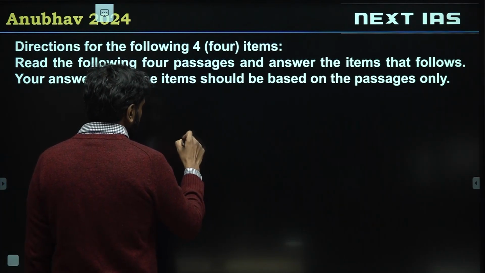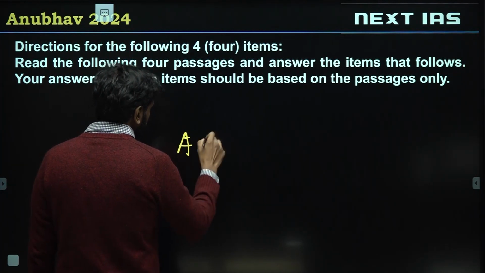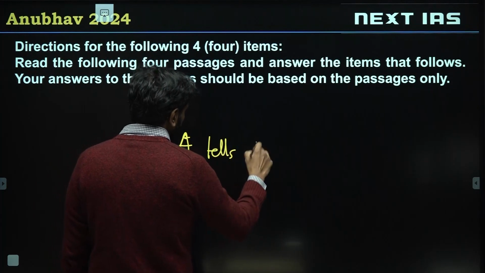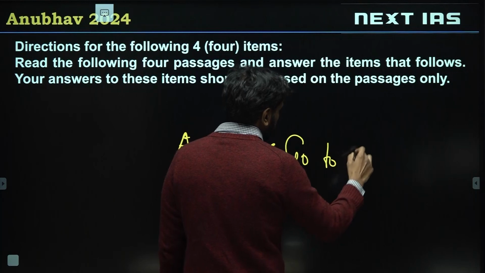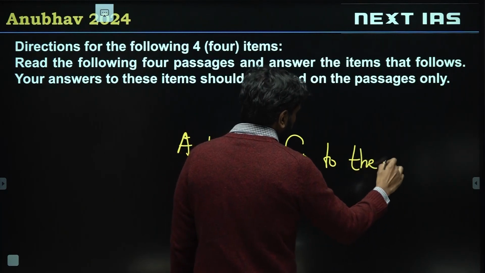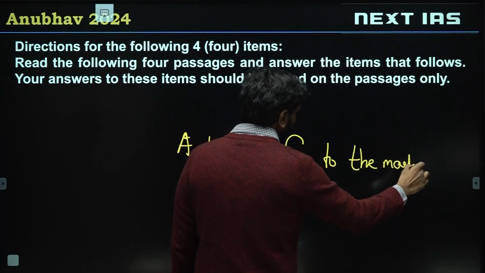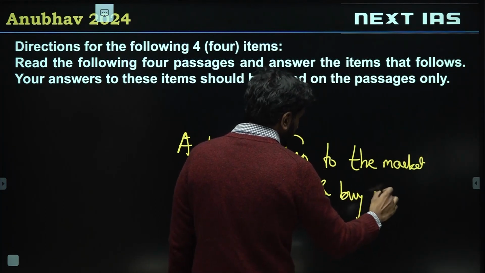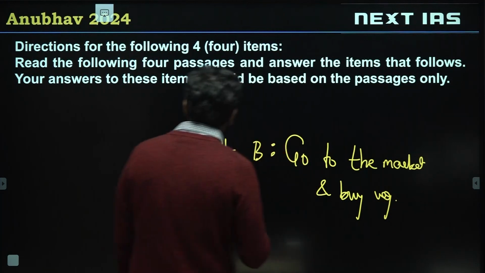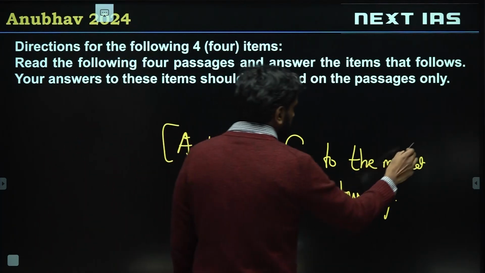So it basically means that, let's say, A tells B, go to the market and buy vegetables. Okay? This entire sentence.